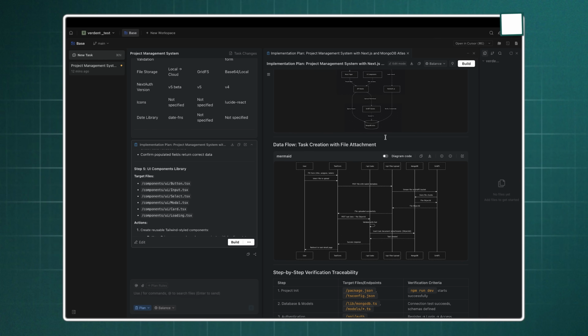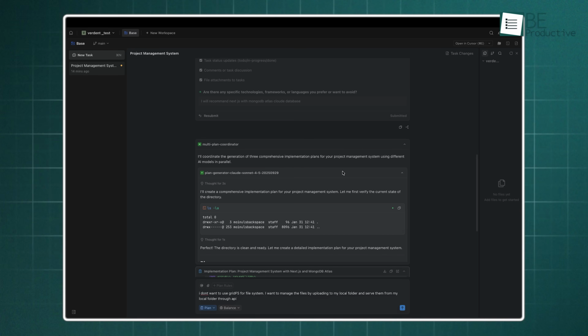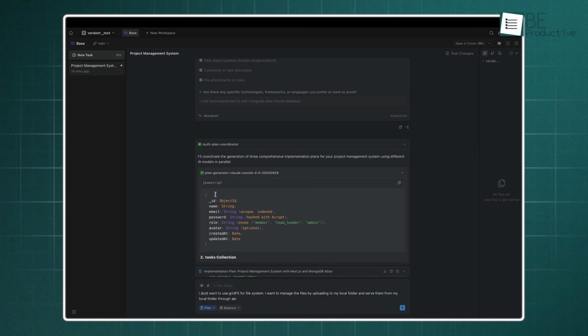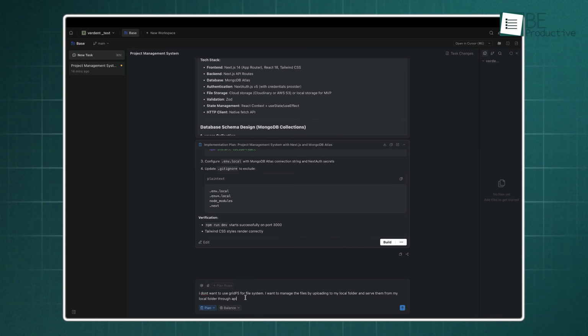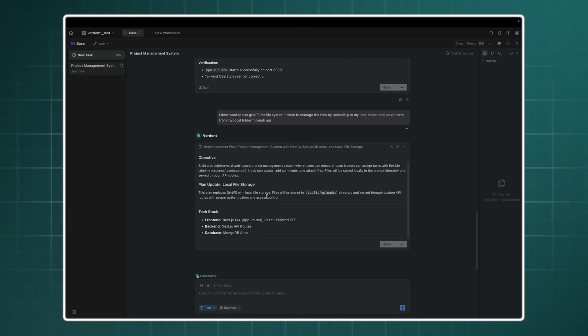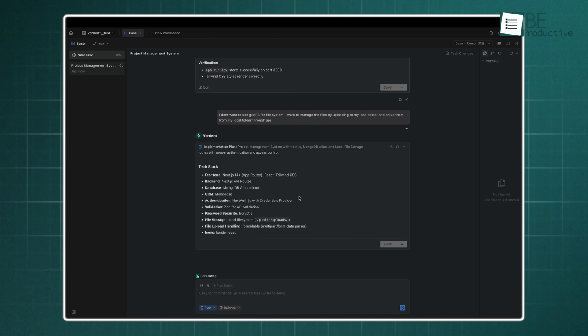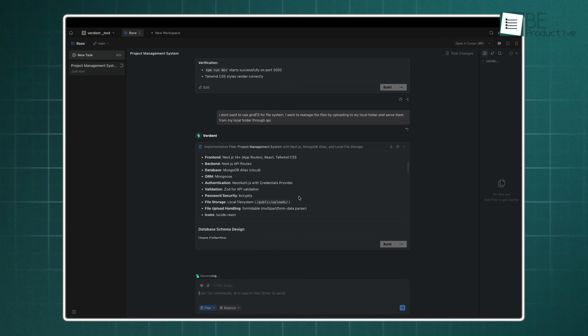This visual side of things is very effective because it allows you to see the big picture before you start building. When you combine this with the one-click build feature, you can move from an idea to execution without feeling lost. While you are looking at the canvas, you can select any part of the plan to bring up the AI bar. If a certain step looks confusing, you can ask it to explain it. If you don't like how a section is written, you can tell it to rewrite it on the spot. The whole process is interactive, so you can always make changes.